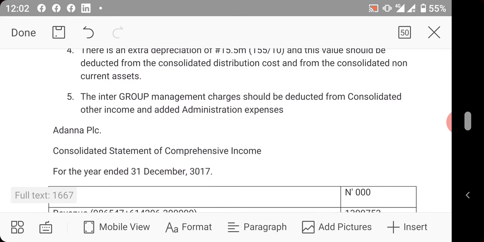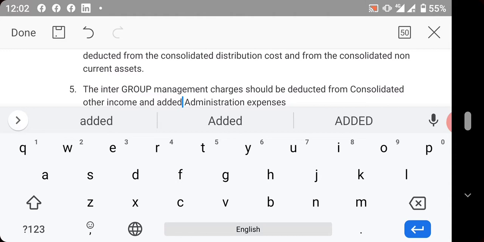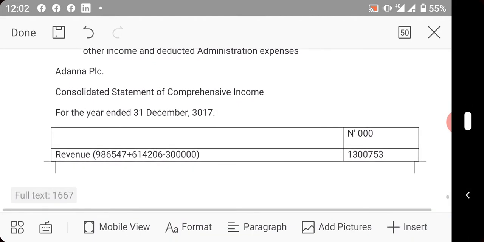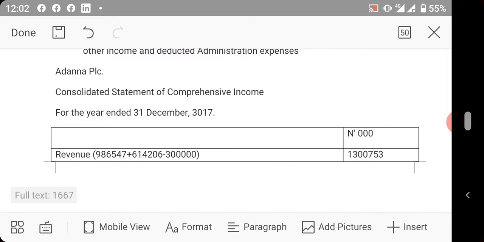Five, which is the last one: the intragroup management charges should be deducted from consolidated other income and also deducted from administrative expenses.